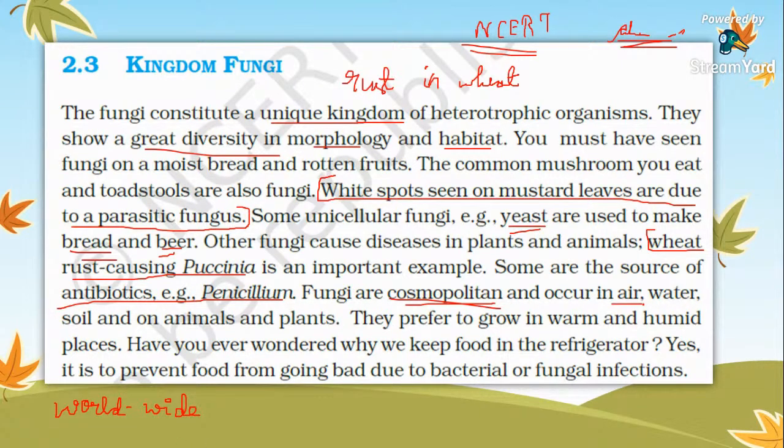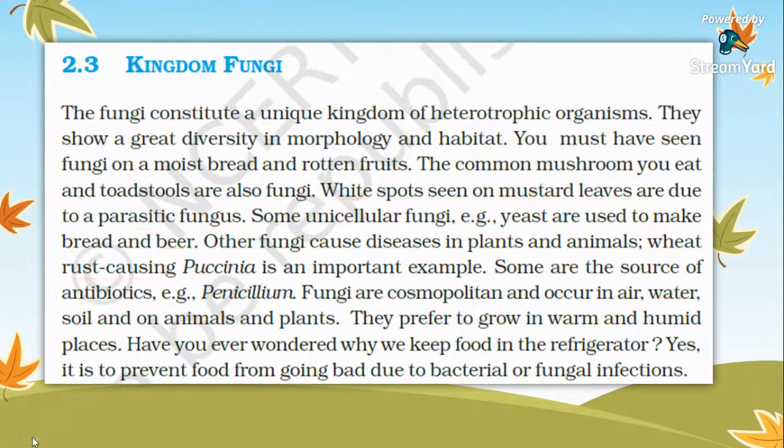That is, they occur in air, water, soil, on animals and plants, and they prefer to grow in warm and humid places. It is to prevent food from going bad due to bacterial or fungal infections that it is kept in a refrigerator. Found all over the world, that is what is meant by cosmopolitan.